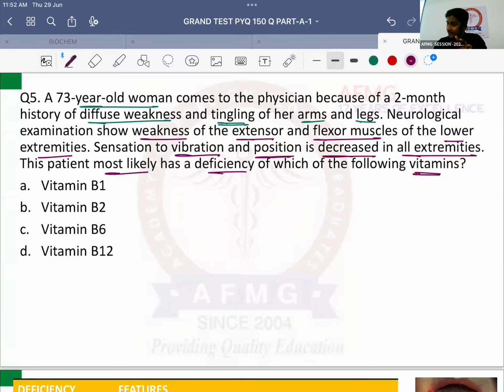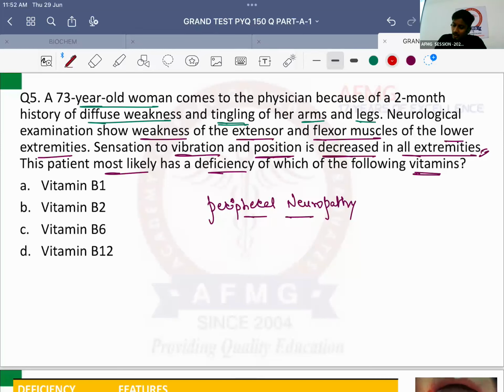Please remember that. Important here is that there is an elderly patient coming to us with weakness of the muscles. Along with that, there is tingling sensation. Anybody? Muscle weakness and tingling sensation are usually suggestive of neuropathy in the patient. Where does the patient have neuropathy? In all the extremities. So is it a central or peripheral neuropathy? So the patient is having a peripheral neuropathy.